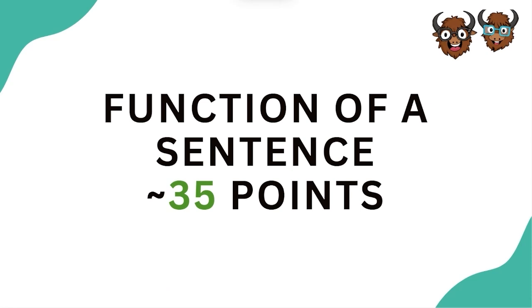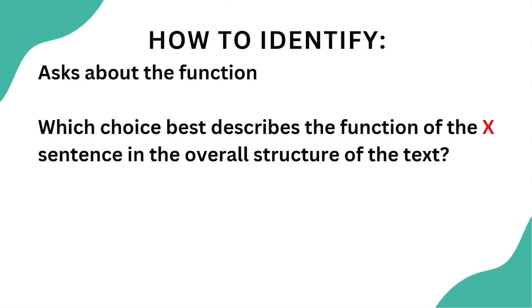This concept is function of a sentence. So how do I identify these ones? First, these are going to ask about the function, obviously, and specifically they will say which choice best describes the function of the X sentence in the overall structure of the text. And X can be the underlined sentence or the second sentence or third sentence or anything like that.